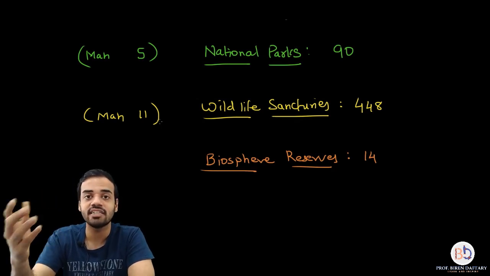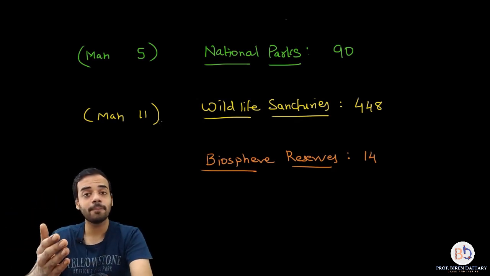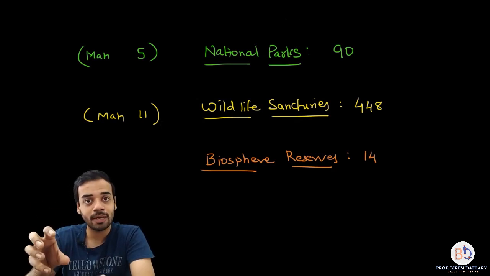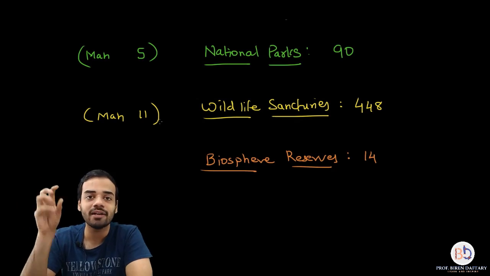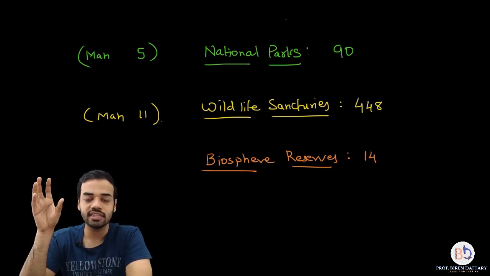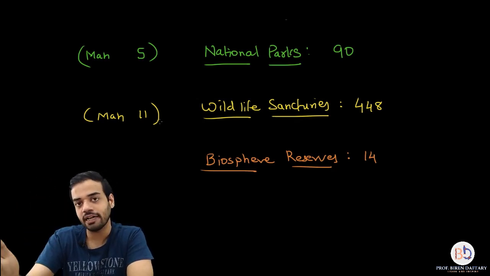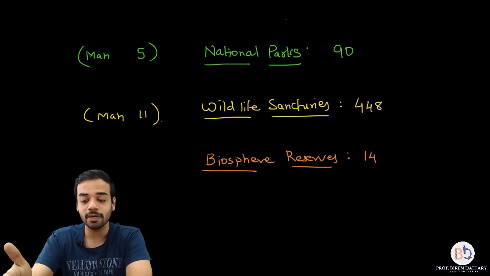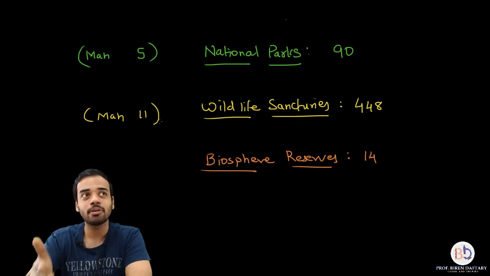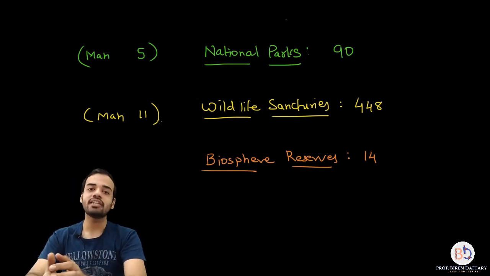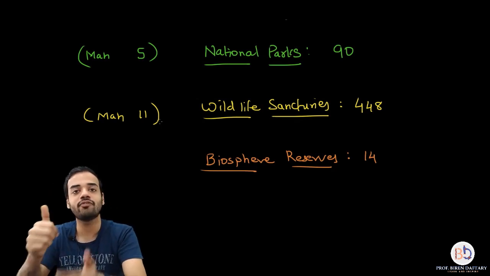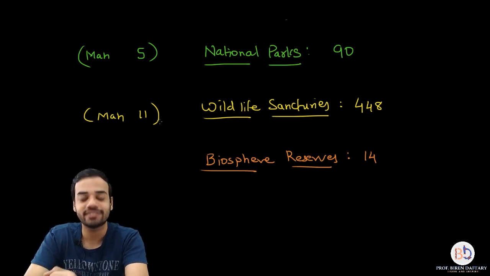Their area doesn't increase or decrease. Whereas if you compare a wildlife sanctuary, wildlife sanctuaries are also shown on the map, but they are not properly demarcated. So there is no proper border for wildlife sanctuaries, whereas for national parks there are proper borders. There will be a point where the national park ends, but wildlife sanctuaries can increase or decrease in area. There are no proper exact markings. So that is the first difference between national park and wildlife sanctuaries.